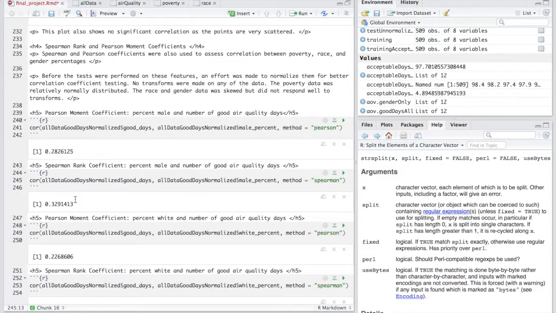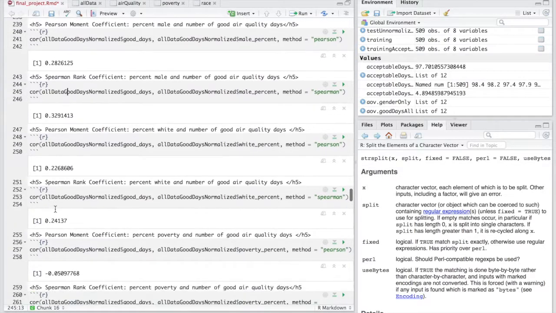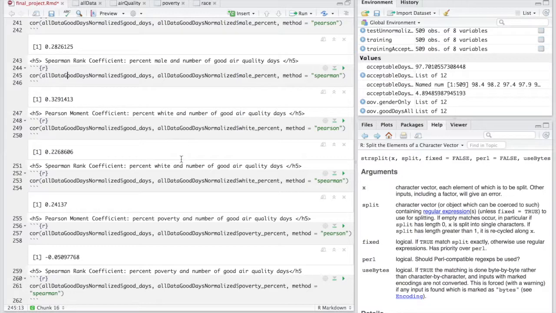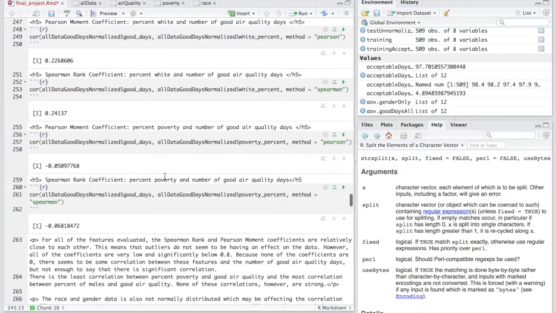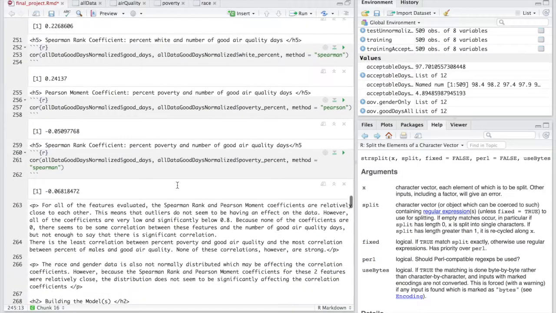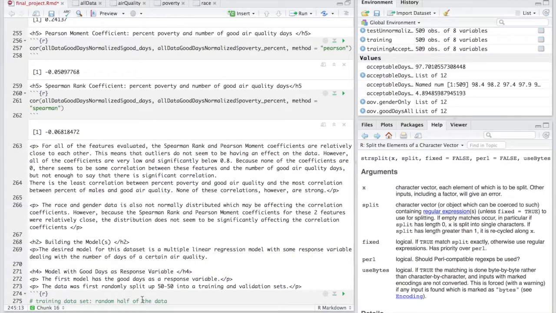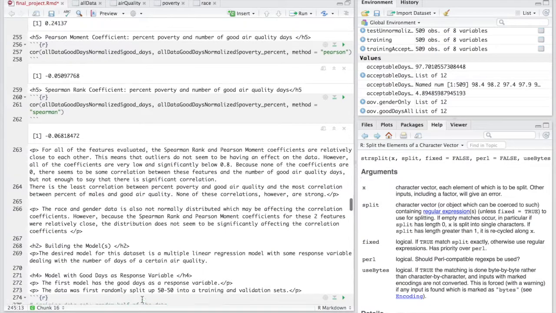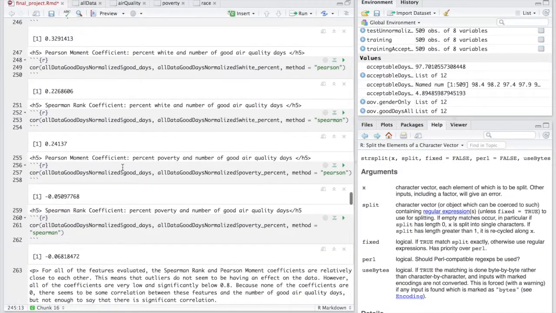So these aren't too far apart, so you could see that the outliers aren't really having a significant effect on the data. And this was very similar in calculations for white percentages versus good air quality days and percent of poverty and number of good air quality days. So while all of these showed that outliers weren't really having a significant effect on the data, these were all really, really low and were pretty close to zero.